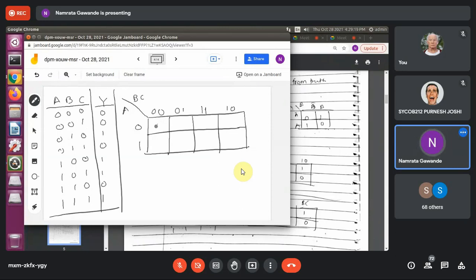0 0 0 is 0. 0 0 1 is 0. 0 1 0, see here. 0 1 0 is not this cell, 0 1 0 is this. Okay, so you have to place 1 here. Then 0 1 1, what is the output? 0. Then 1 0 0, what is the output? 1. 1 0 1 means again 1. Here you can see 1 1 0, as per the truth table. 1 1 0 means this is not this term, this is this term. Right? And 1 1 1 means this term. Means this is 1.